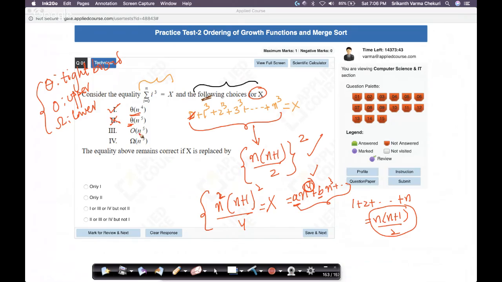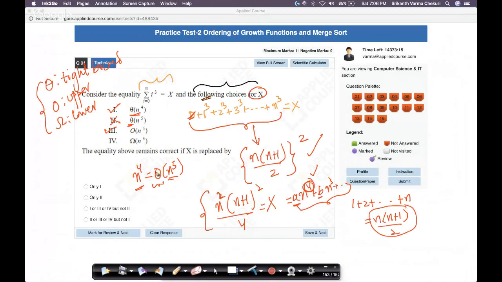Yes, that seems to be right. Because n power 4 is upper bounded by n power 5. If you think about it, n power 5 grows faster than n power 4. So because n power 5 grows faster than n power 4, you can always write n power 4 as big O of n power 5, by the definition of big O. So this statement is also right, that x is big O of n power 5.